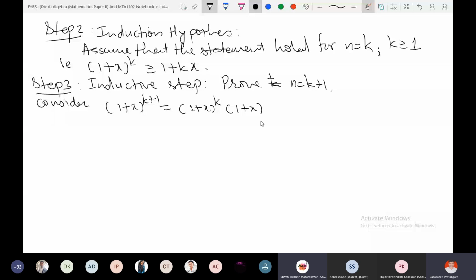1 plus x raised to k into 1 plus x. Now this is a product of two expressions, or two terms, or two numbers you can say. Now if I replace 1 plus x raised to k by 1 plus kx, I am replacing the first bracket by 1 plus kx and the second as it is, 1 plus x. Now which expression is bigger if you compare this expression and this second expression?